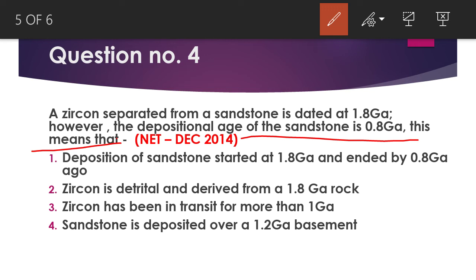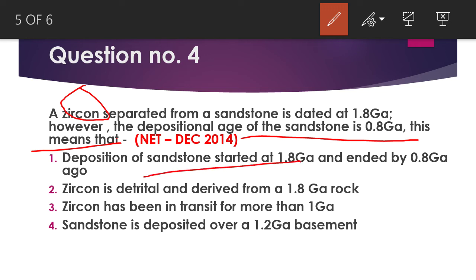As you know, zircon cannot be formed in sedimentary rocks. It can form in igneous and metamorphic rocks, mostly in igneous and metamorphic rocks. So whatever zircon we date will show the date of that particular parent rock, which is either metamorphic or igneous. So it is not the right answer.